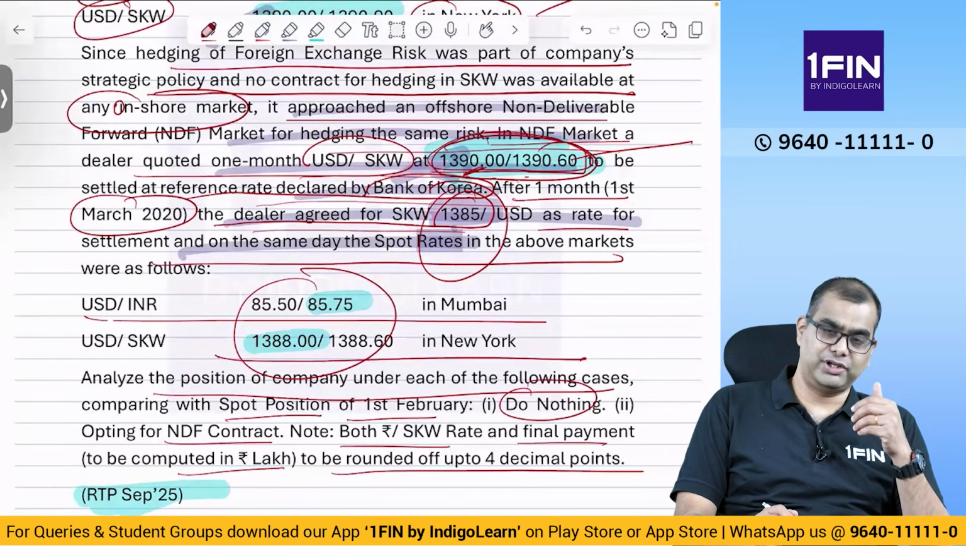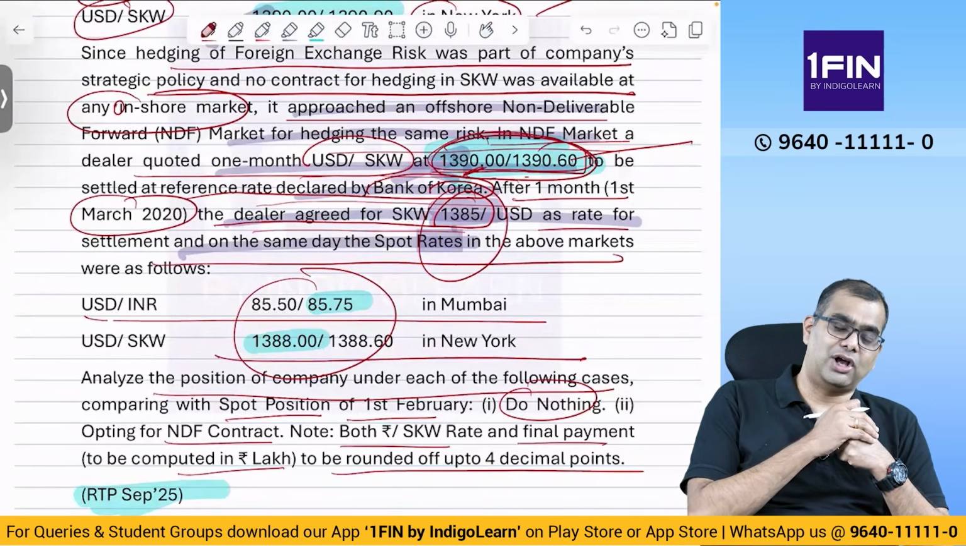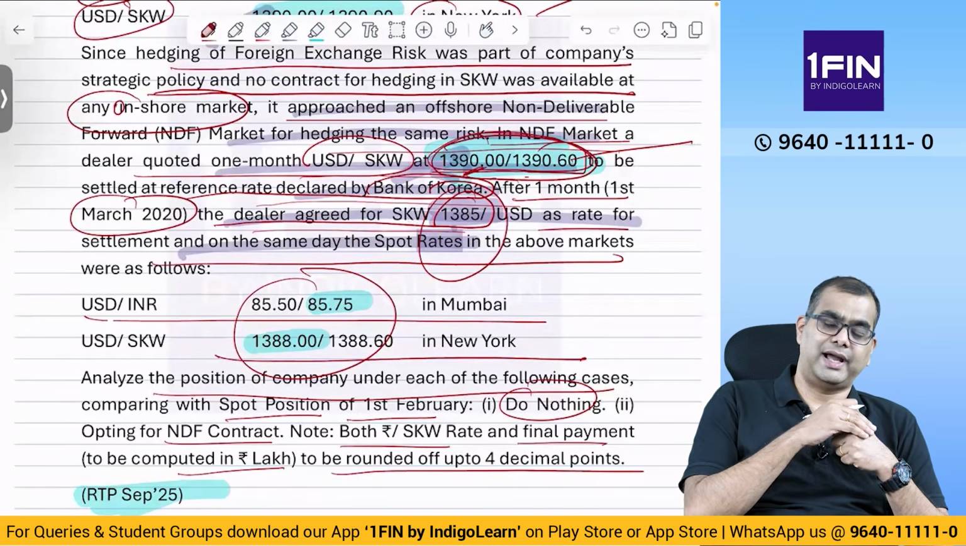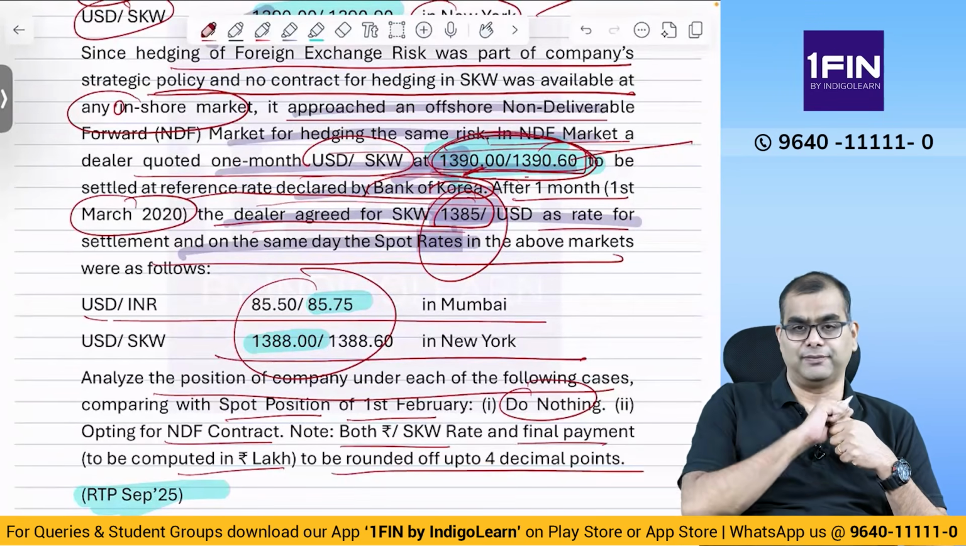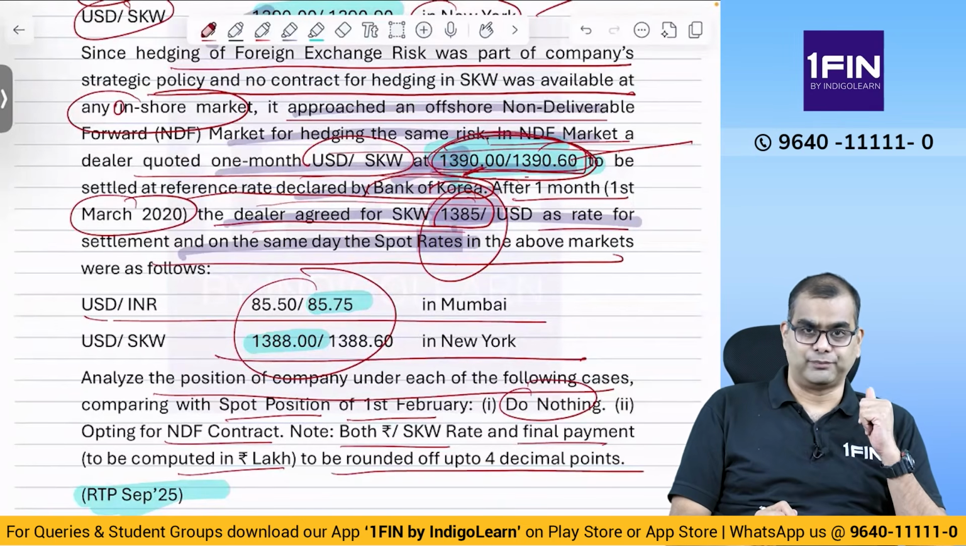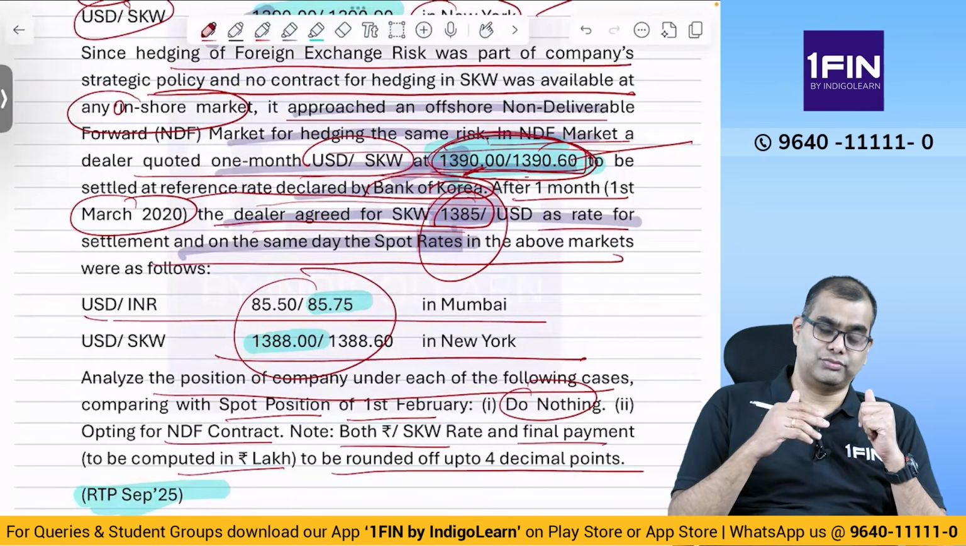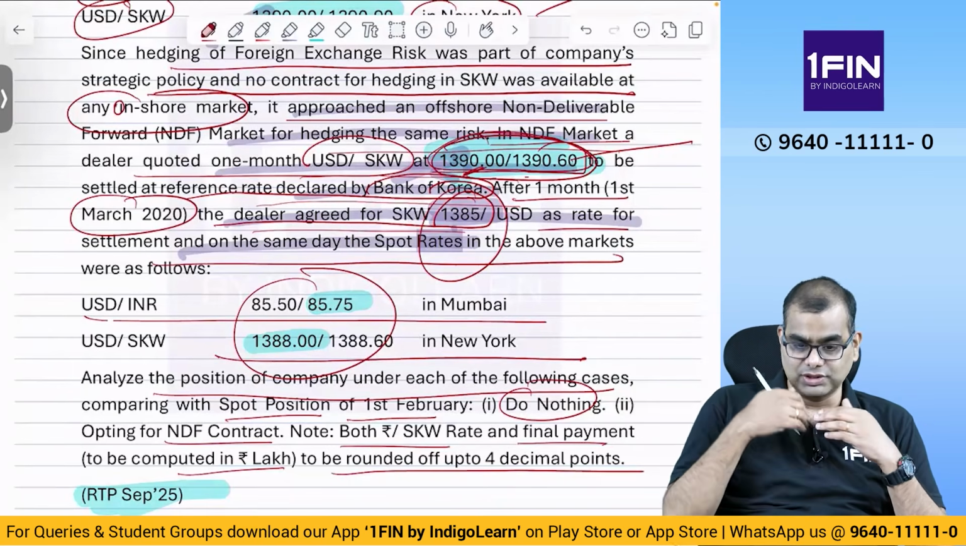So initially, when you had dollars, right? First you sold rupees, got dollars. That dollars you agreed and you got some won. How much? 1390 per dollar. Correct? That is what this means, right? You sold a dollar, got some won. But now settlement is at 1385. That means you will sell off the won again.